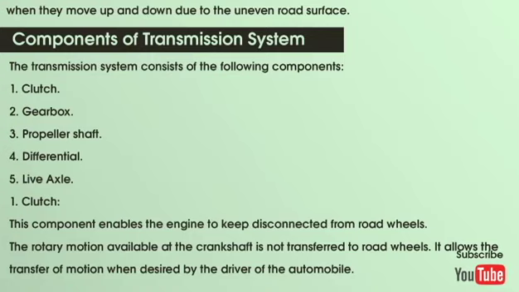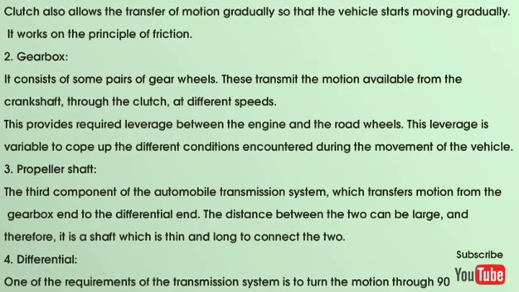Components of transmission system. The transmission system consists of the following components. 1. Clutch. 2. Gearbox. 3. Propeller shaft. 4. Differential. 5. Live axle. 1. Clutch. This component enables the engine to keep disconnected from road wheels. The rotary motion available at the crankshaft is not transferred to road wheels. It allows the transfer of motion when desired by the driver of the automobile. Clutch also allows the transfer of motion gradually so that the vehicle starts moving gradually. It works on the principle of friction.